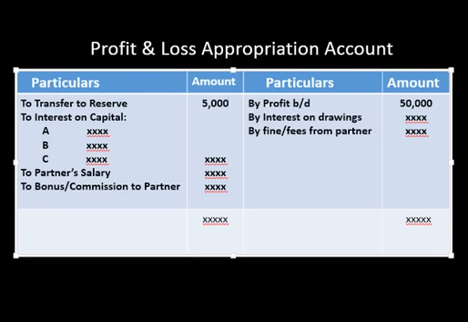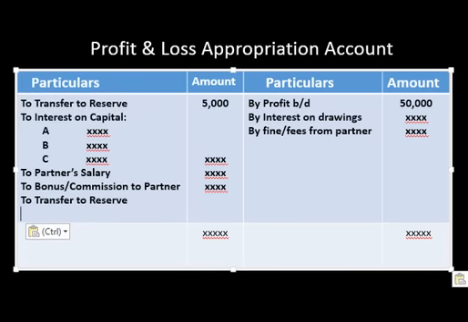But sometimes it is mentioned that transfer to reserve 10% of the profit remaining after charging interest on capital and salary, commission, etc. It means I will write transfer to reserve after these items. First I will pay interest on capital, partner's salary, and then bonus, and then the remaining profit. From this profit I will deduct interest on capital, salary, commission. So whatever profit is coming, 10% of that I will transfer to the reserve. So this item will take place at the end, as you can see here, transfer to reserve now.